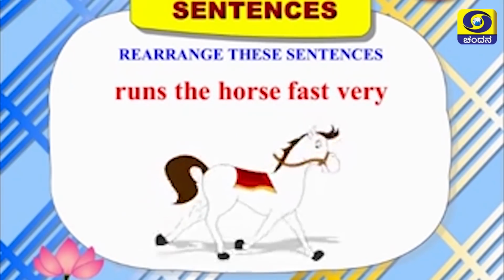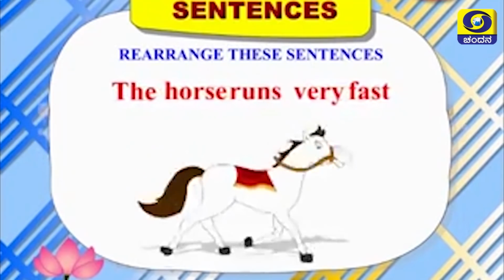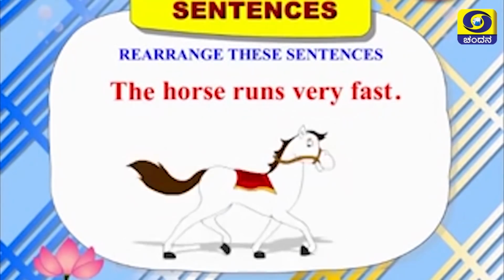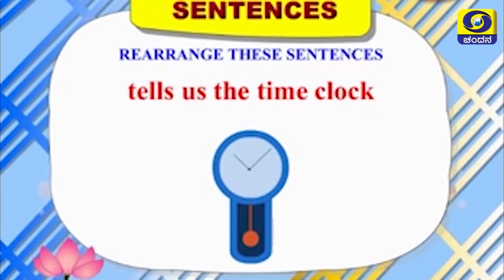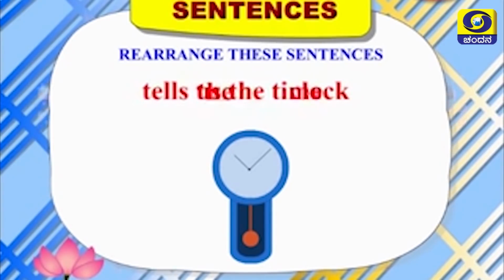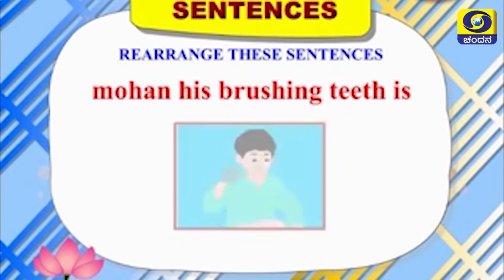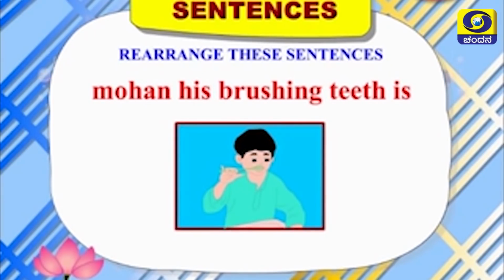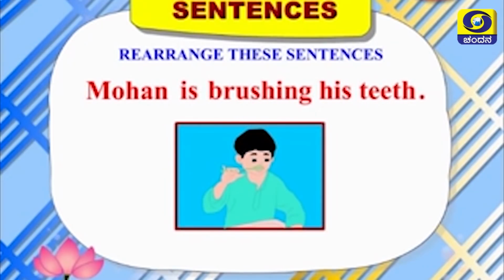Runs the horse fast very. Let us correct this sentence. The horse runs very fast. This will be the correct sentence. Tells us the time clock. Let us correct this sentence. The clock tells us the time. This will be the correct sentence. Mohan, his brushing teeth is. Let us correct this sentence. Mohan is brushing his teeth. This will be the correct sentence.